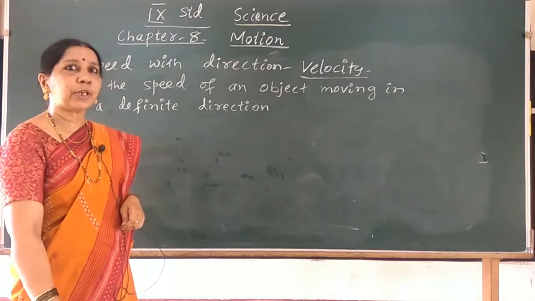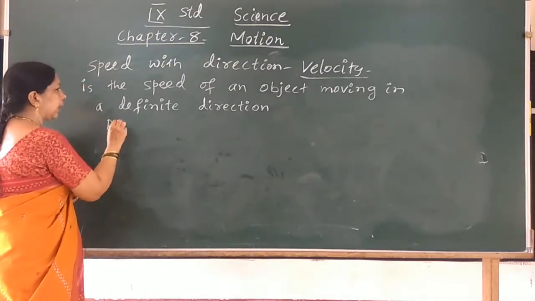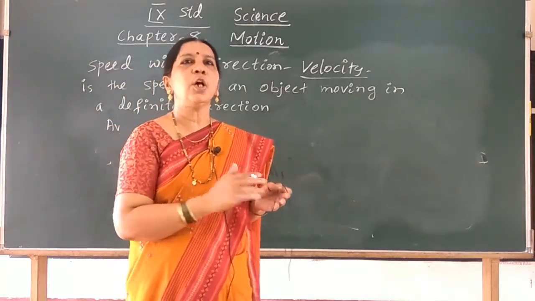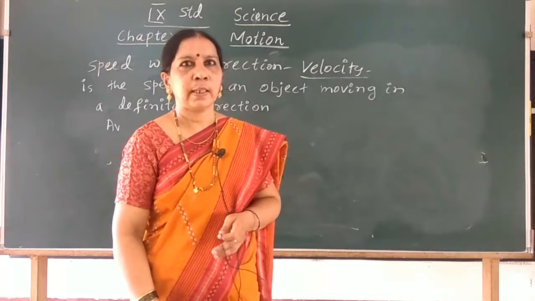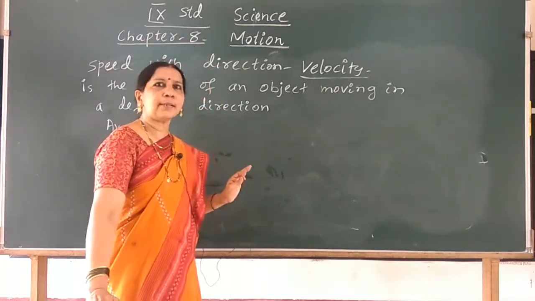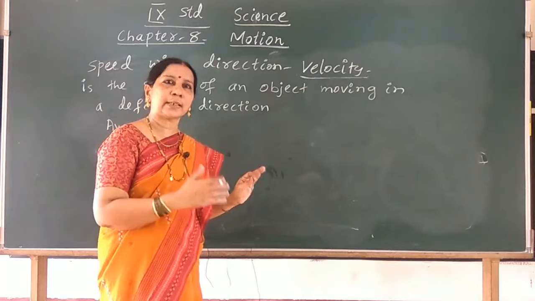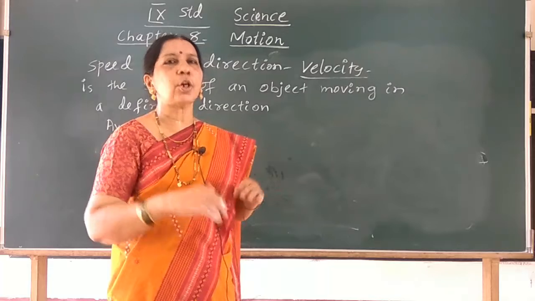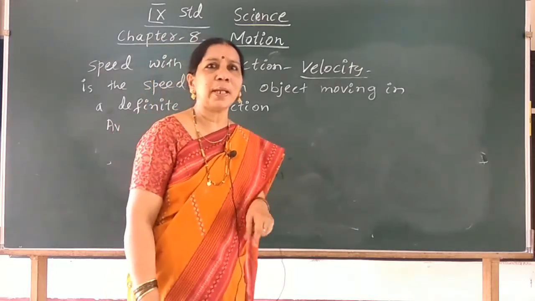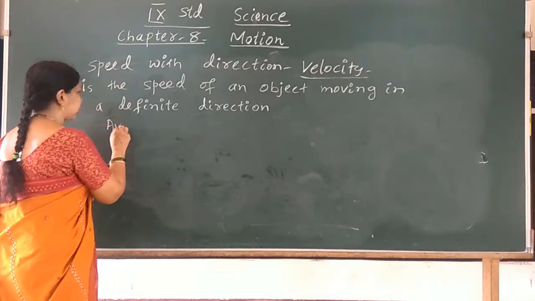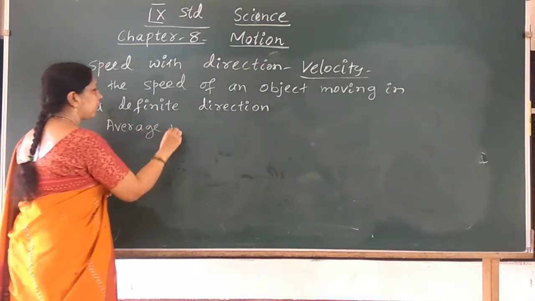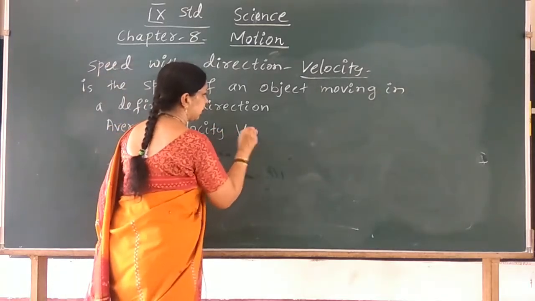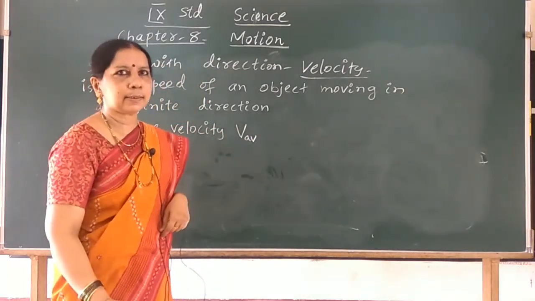The velocity of an object can be changed by changing the object's speed or its direction or both. Now, what is average velocity? It is denoted by v_av.